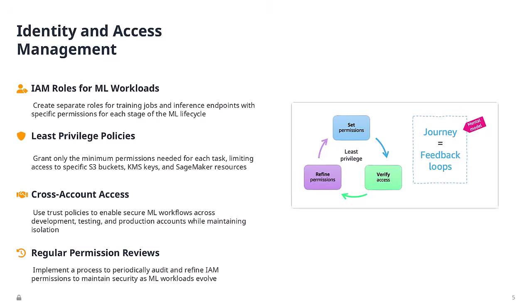Your inference endpoint needs to read from DynamoDB for feature lookups. Grant DynamoDB GetItem on the specific table, not DynamoDB star, all tables. I've seen companies where the machine learning role had power user access to make development easier. That's like giving every employee the master key to the building.